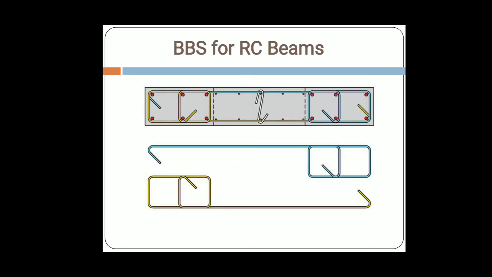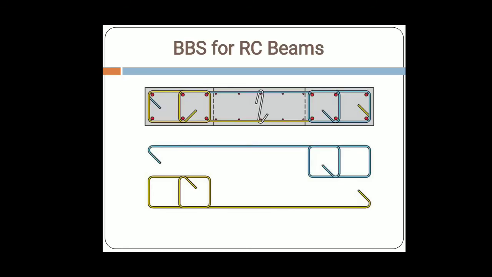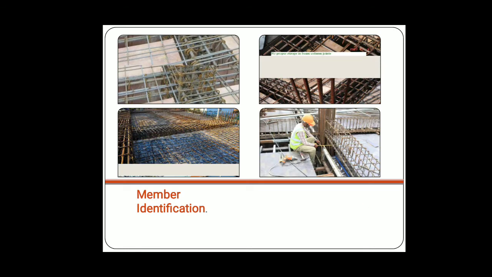Then this is the bar bending schedule of an RC beam. This is a typical RC beam section. You can see in this direction there is only a hook, and here there is some bending, and in this diagram here also some bending.